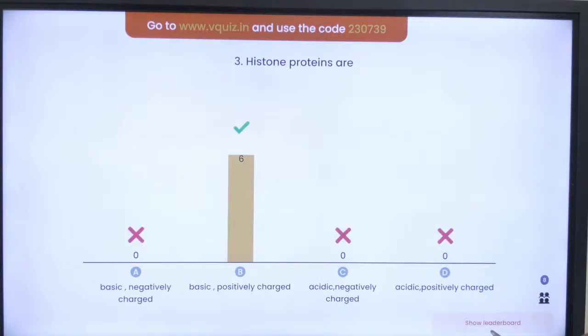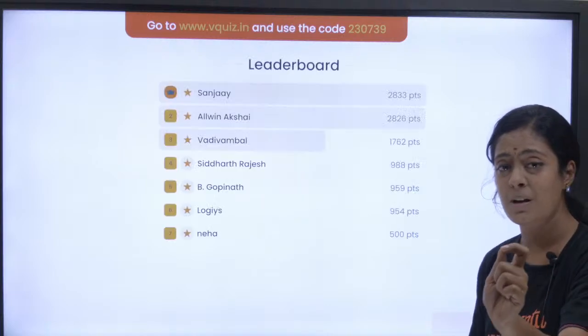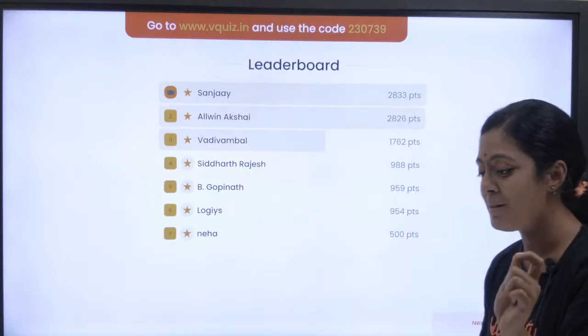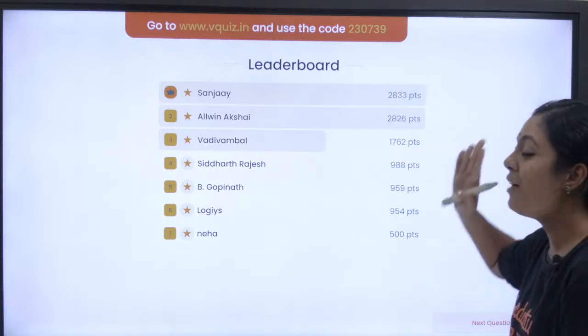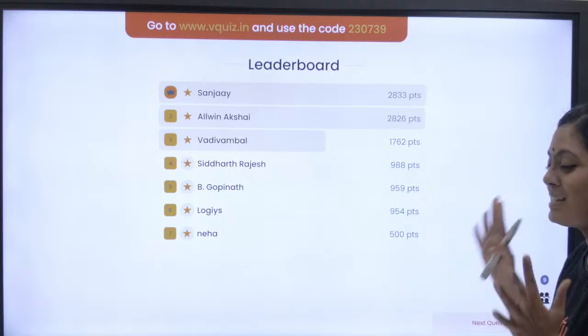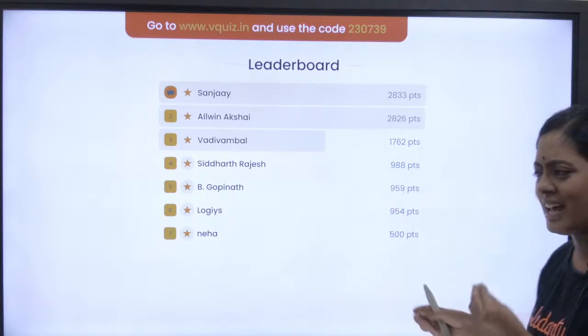Let's see the leaderboard. Yeah. நீங்க எவ்வளவு சீக்கிரம் ஒரு ஆன்சர் பண்றீங்களோ அந்த அளவுக்கு உங்களுக்கு அதிகமான பாயிண்ட்ஸ் கிடைக்க வாய்ப்பு இருக்கு பசங்களா. We have Sanjay, we have Alvin, and we have Vadivambal. Okay, we have new people joining in. Siddharth, Gopinath, Logis, Neha. Thank you for joining in. Okay, so let's move on to the next question. Nariya question mudiyala.